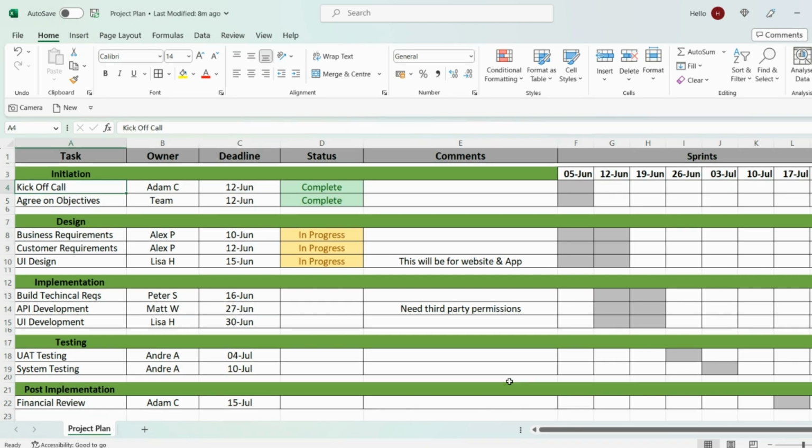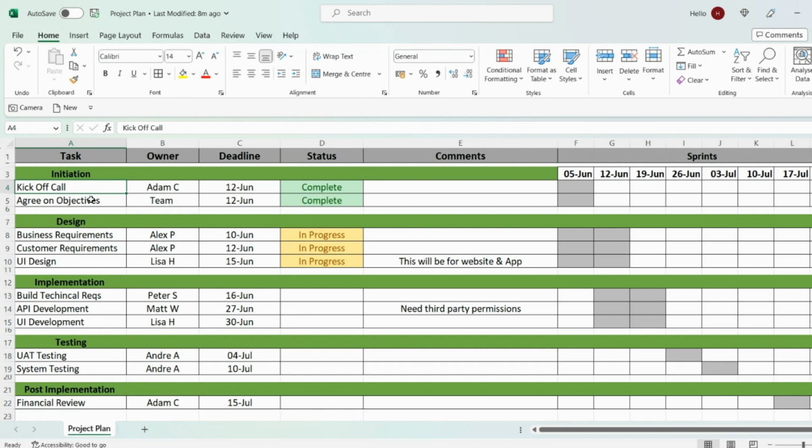So the first thing you'll want to do is create a column for tasks. And this will simply state all the different tasks that are required within the project. What I've gone ahead and done is divide the tasks into different sections. I've gone with the project waterfall methodology of initiation, design, implementation, testing, and so on. But you may choose to have different sections based on your project, and that's completely fine.